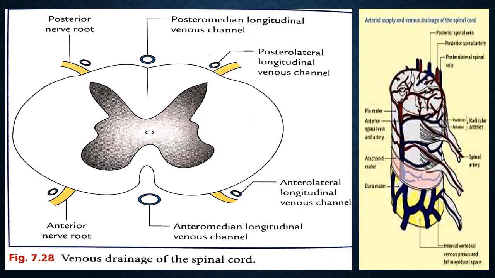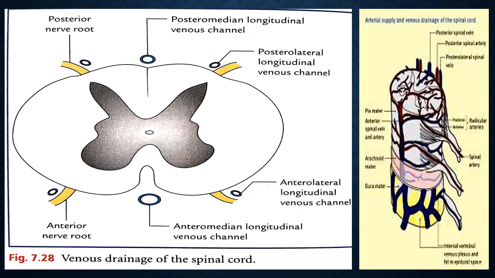About 6 longitudinal veins drain the blood from the spinal cord, in the posteromedian and posterolateral venous channels, anteromedian and anterolateral venous channels. One lies along the anteromedian fissure, and 2 lateral venous channels anteriorly. So there are 6 channels: one anterior median, one posterior median, 2 anterolateral, 2 posterolateral.